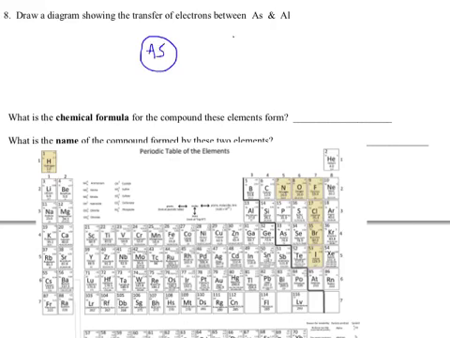And here's aluminum. So aluminum apparently wants to get rid of 3. And arsenic wants to gain 3. Hey, I see a deal working here. How about this? 1, 2. Aluminum gives 3. Arsenic takes 3. So the chemical formula is AlAs. Alas.